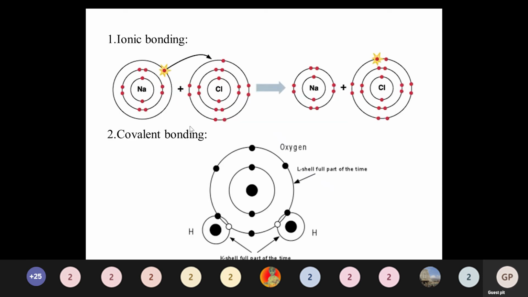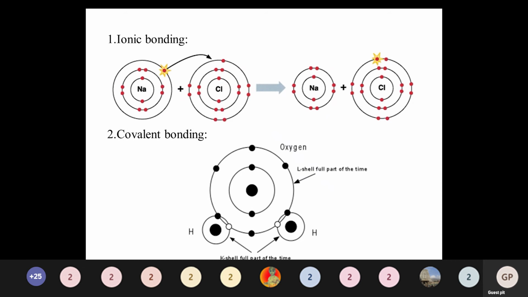You already know this. After that, ionic bonding and covalent bonding. Ionic bonding means transferring electrons between a pair of atoms. After the electron moves, both atoms attain stability. That is called ionic bonding, for example NaCl. After the electron moves from Na to Cl, the shells have fixed electrons in the outer shell. The outer shell is called the valence shell, valence electrons, valence band. We will discuss that in the next one.